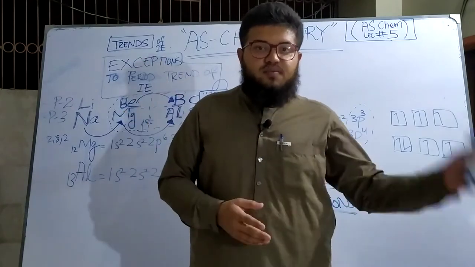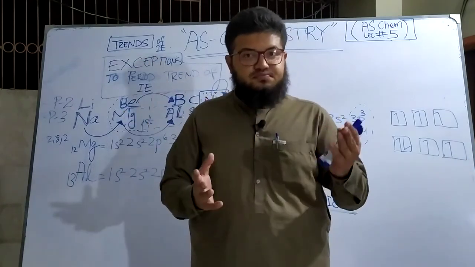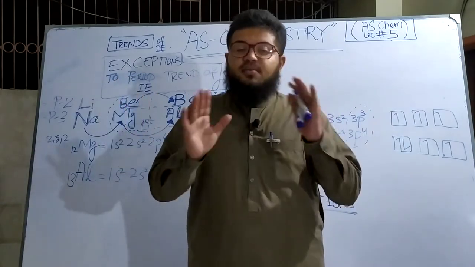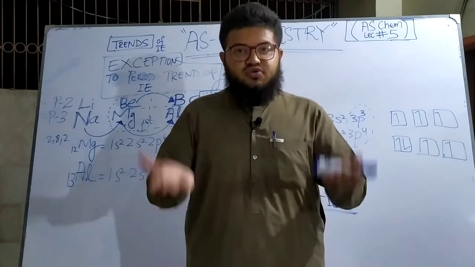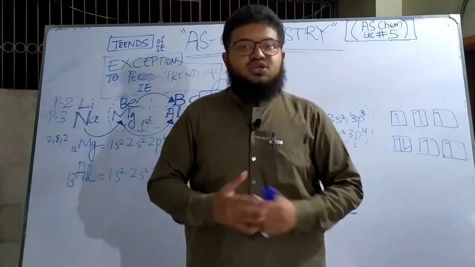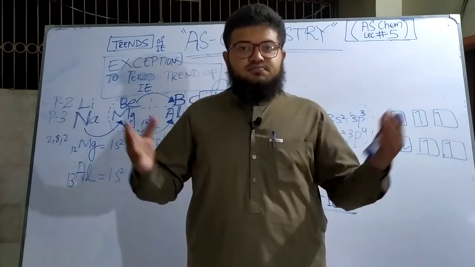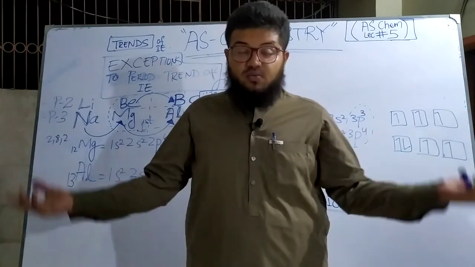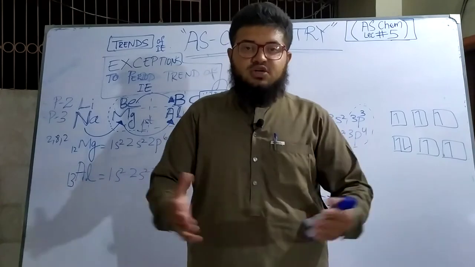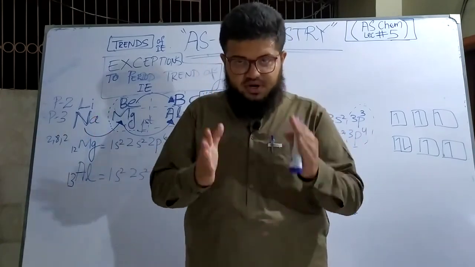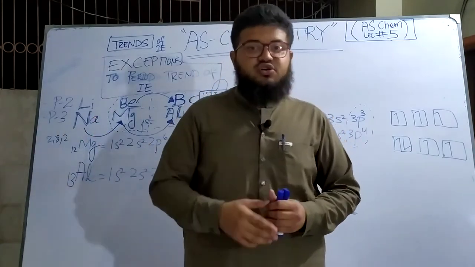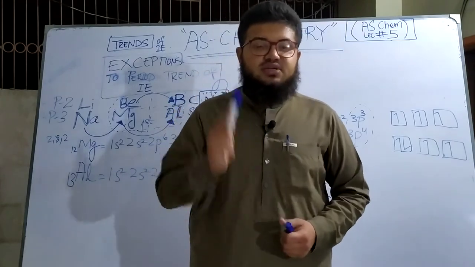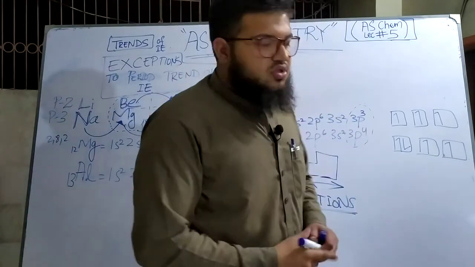So as you go from left to right, what happens? The atomic radius shrinks, shielding effect remains constant, nuclear charge increases, charge density increases. As a result, electrons are more tightly held to the nucleus, more energy is needed to remove the outermost electron, so ionization energy increases across the period. But to this general principle, there are a few exceptions that you must know because these are frequently tested on the exams, especially on the past paper exams.